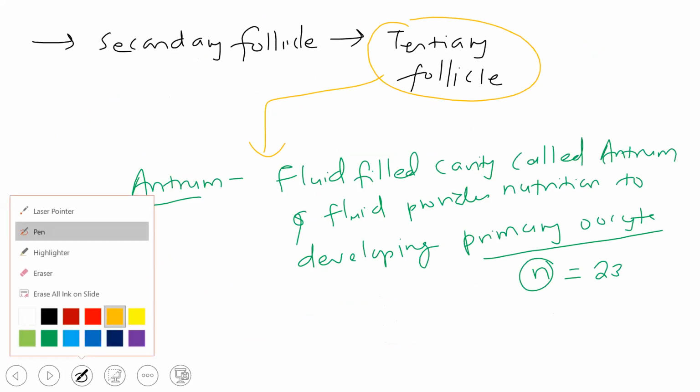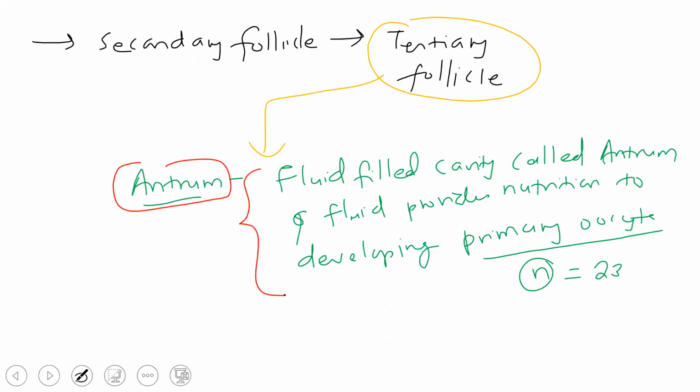Okay, so antrum is important. Antrum is also asked in MCQ. I will draw a detailed diagram so you'll get an idea, but wait for a while. It will be in the Graafian follicle. Okay, so remember now that